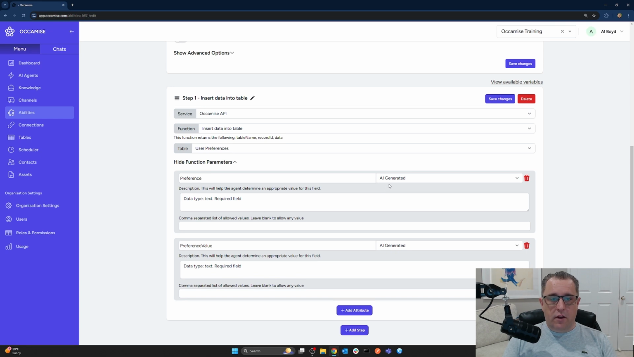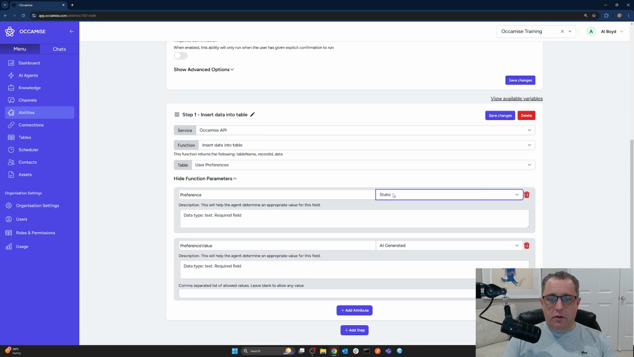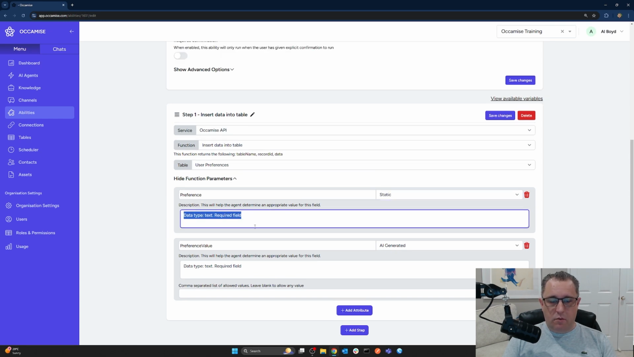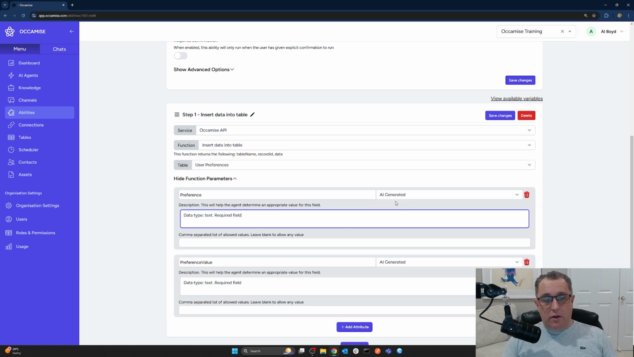So there's two ways to set a value. Static, which means whatever you type in here is exactly what will be stored in that field. Or AI generated, which means the agent will choose the value at runtime. So we're going to choose AI generated for both of these, of course. And then we're going to change these descriptions. In terms of what the agent understands about what function we're executing, we don't really need to consider it like a table insert. We can just consider it a function.